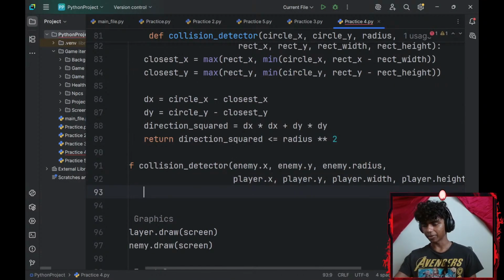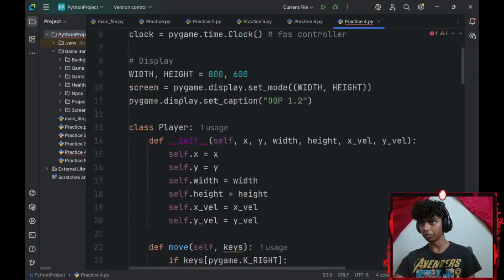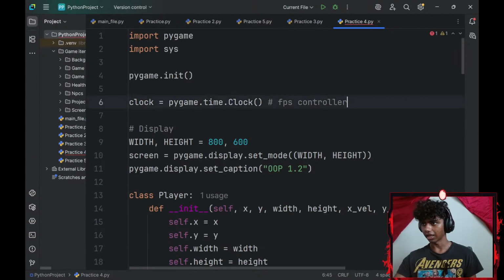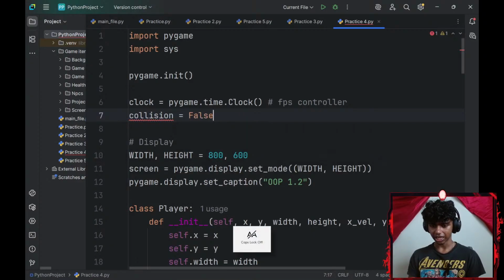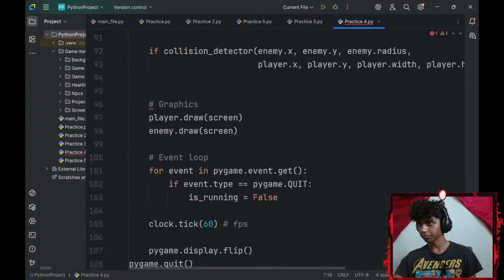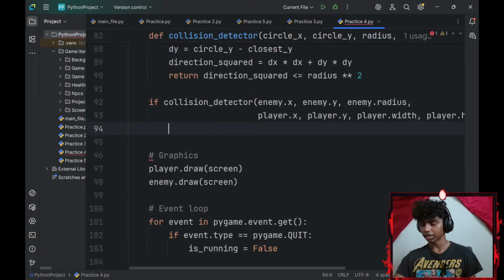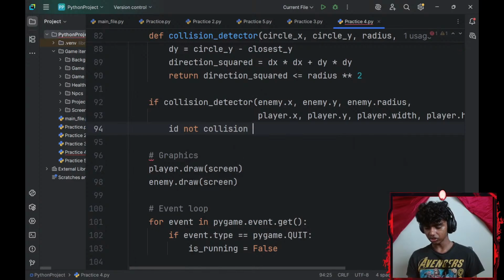Alright, if that happens, I'll go with another if statement. I might need a global collision variable. I'll add that right under this. So collision equals false because I haven't collided yet. I'll go down and then I'll add if not collision. If my collision is set to true, okay, I'll change that to if.